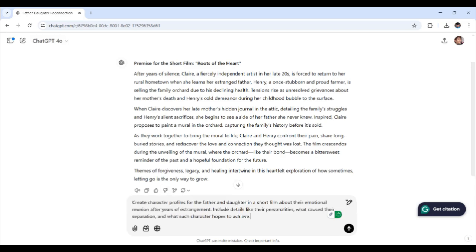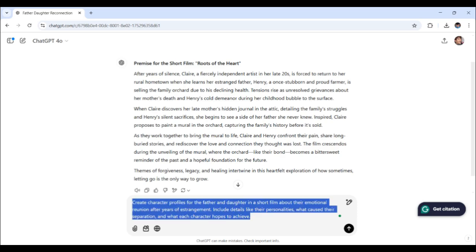Okay, here is the prompt. Simple as that. Create character profiles for the father and daughter in a short film about their emotional reunion after years of estrangement. Include details like their personalities, what caused their separation, just to add more depth with the reason behind the separation, and what each character hopes to achieve. There we go. Let's send this prompt right about now.